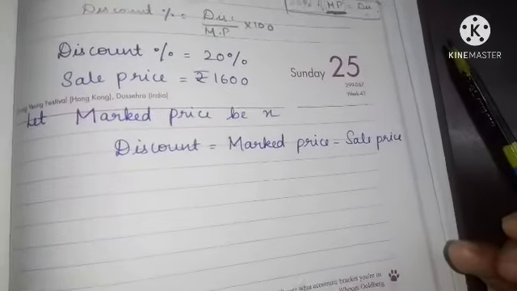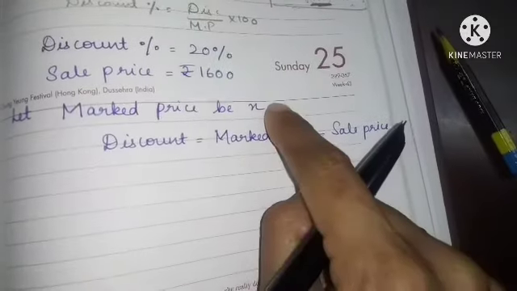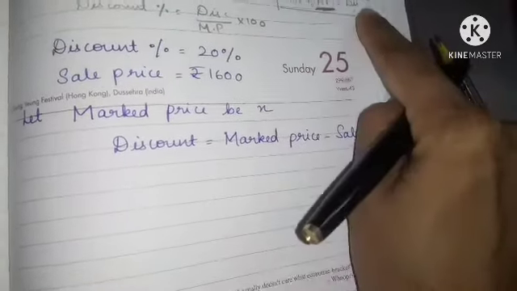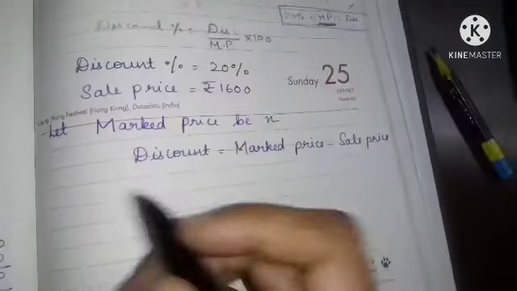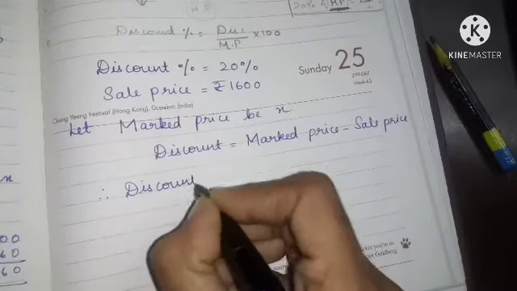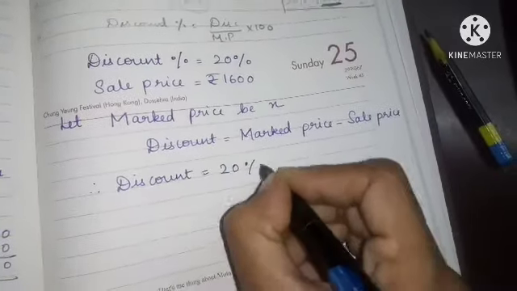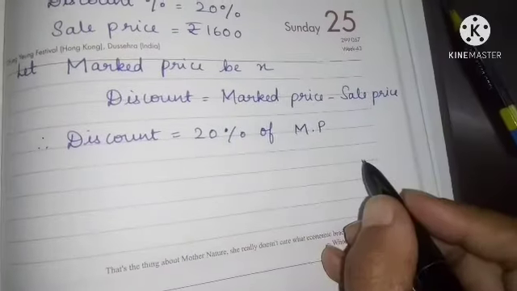You don't know the marked price, so I have taken it as X. You have taken discount as 20% of marked price. So therefore, discount is equal to 20% of marked price.